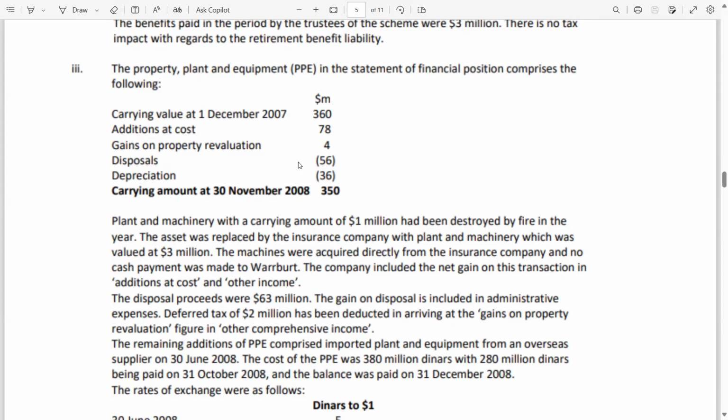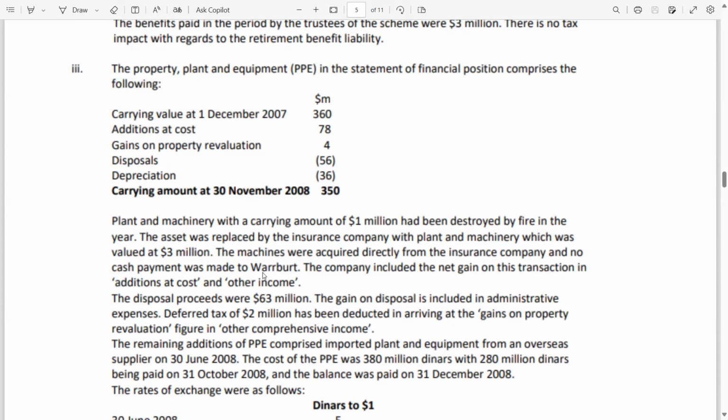In that case, the individual entry of the replaced item is PPE debit by 3 million, P&L credit by 3 million. But previously we have passed the entry of P&L debit and PPE credit by 1 million. So the net adjusting entry is PPE debit and P&L credit by 2 million. The machines were acquired directly from the insurance company and no cash payment was made to Warburg.